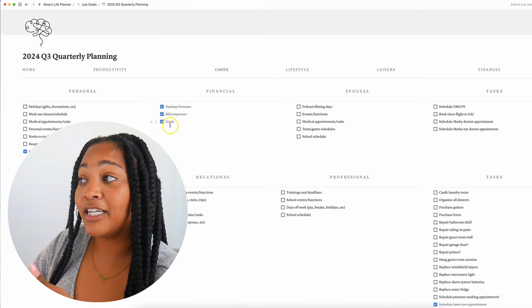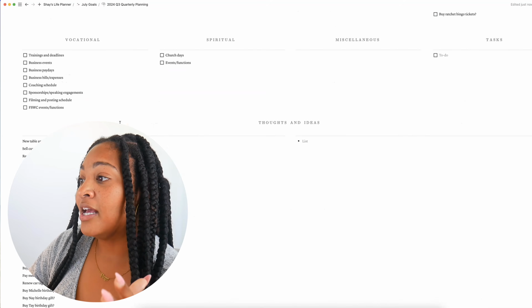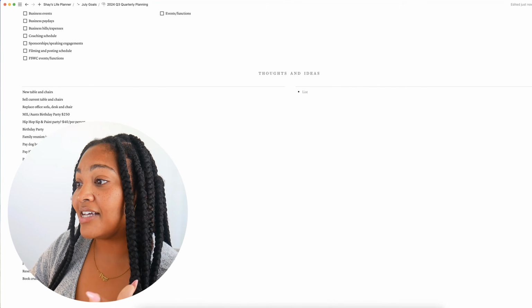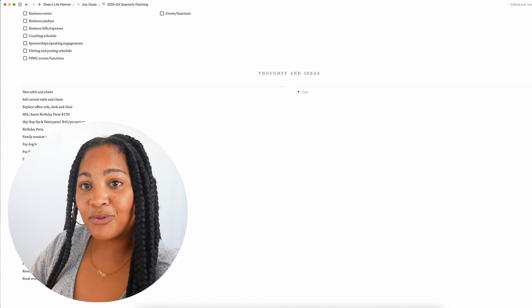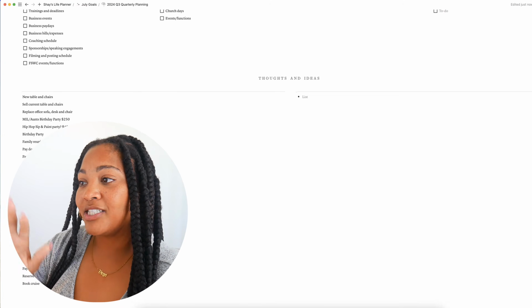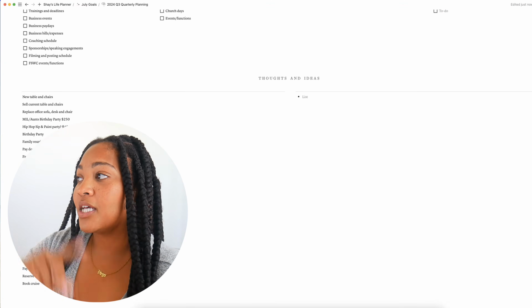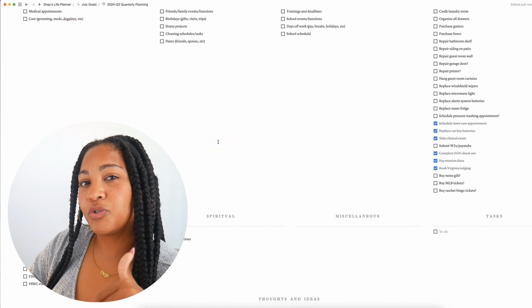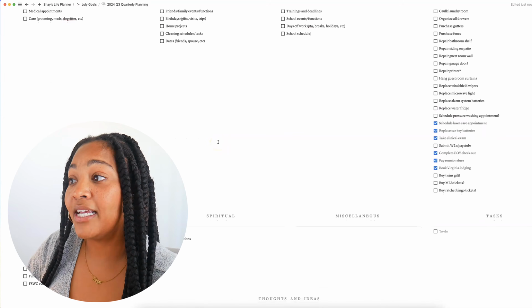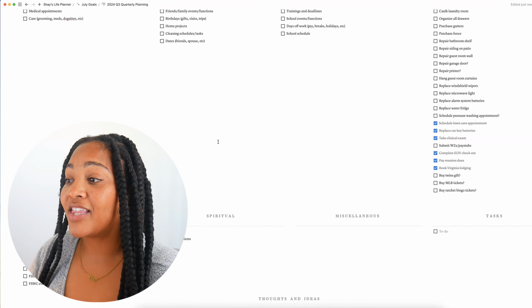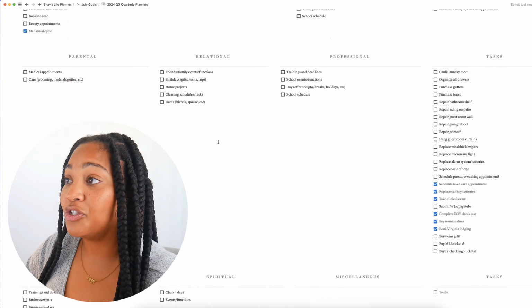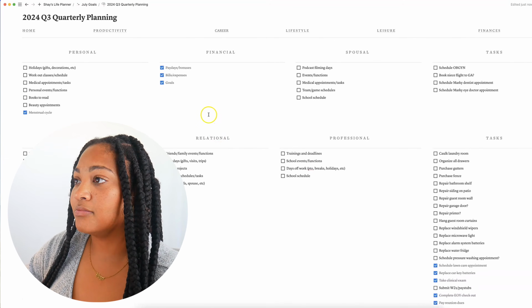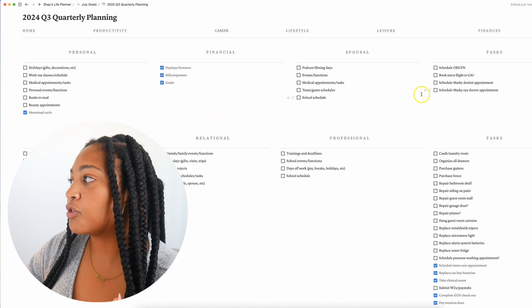So far we've done the financial portion and the menstrual cycle. And these are a bunch of to-dos and tasks that I was thinking of when I was doing the financial reset. So I'm going to have to move almost all of them up to the areas where they belong. Those were just tasks that were coming to me when I was doing the financial reset and things that I was thinking that we needed to do financially over the next 3 months for quarter 3.